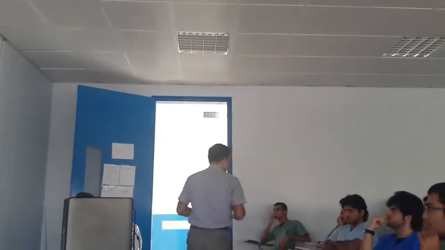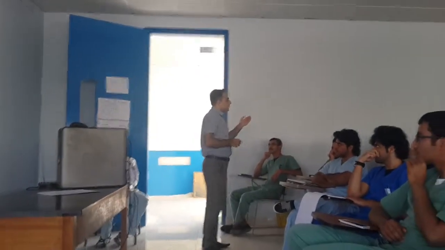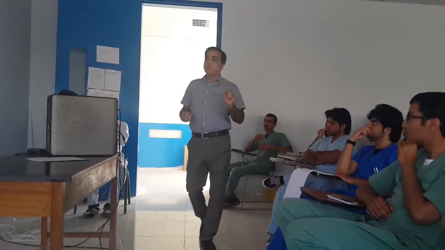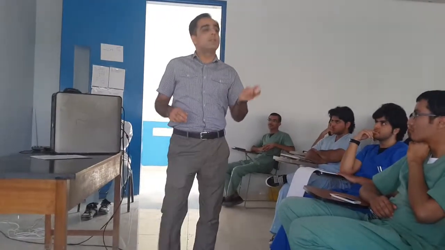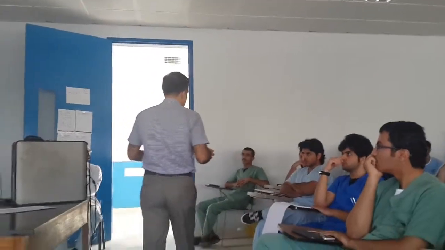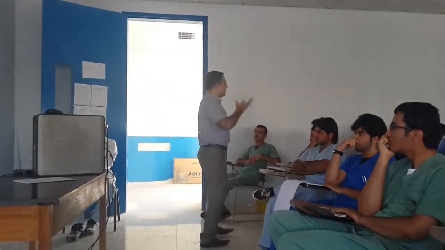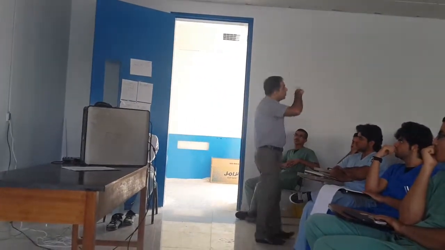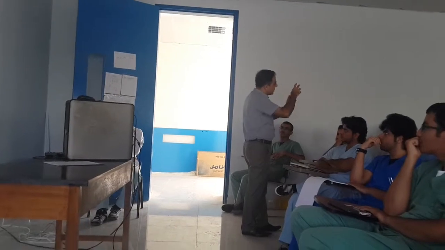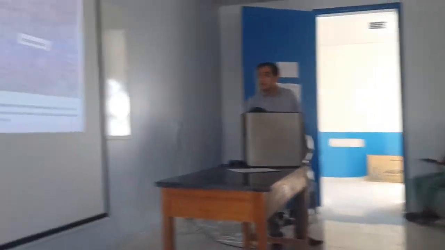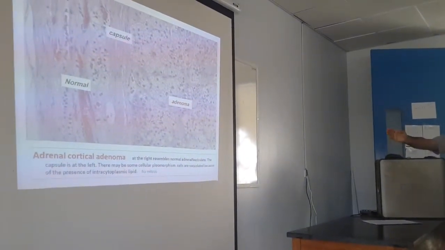When you measure the blood hormones, you will say, okay, this adenoma is secreting glucocorticoids, or mineralocorticoids, or sex steroids. But only by measuring the blood level of the hormone, not by seeing it. But that can be predicted in case of mixed reality. You can see basophilic, acidophilic, there you can see, but here you cannot see. So this is the adrenocortical adenoma.